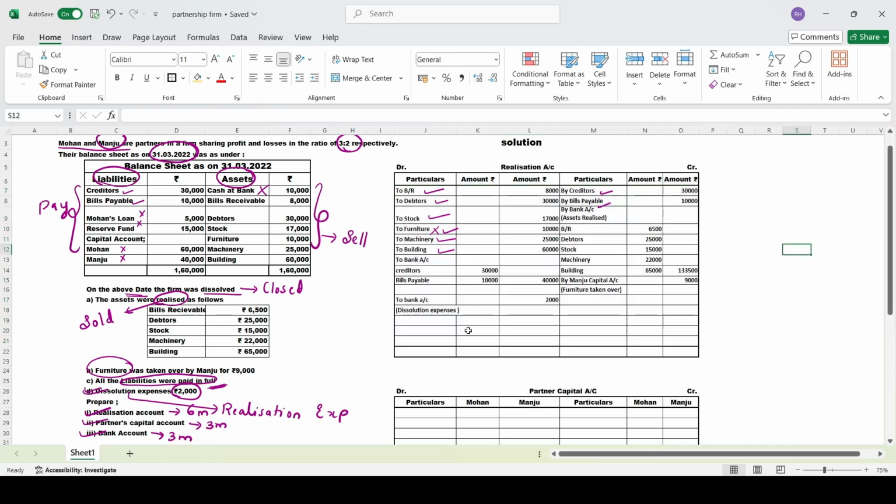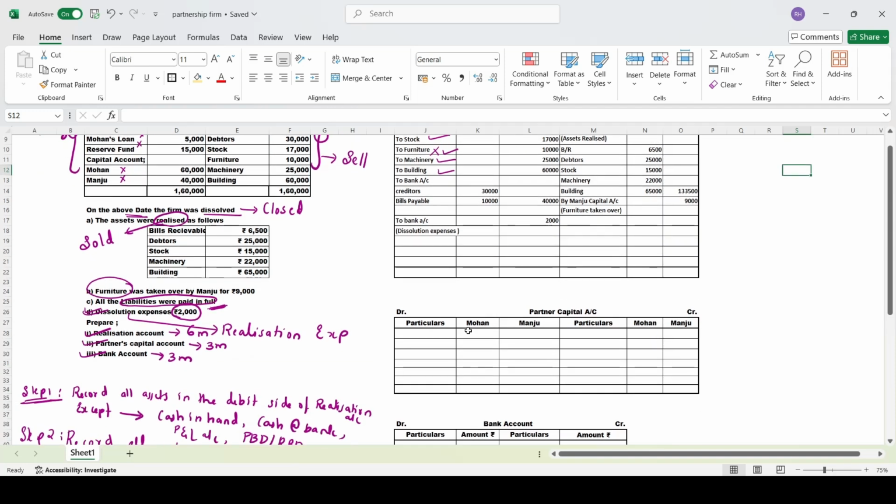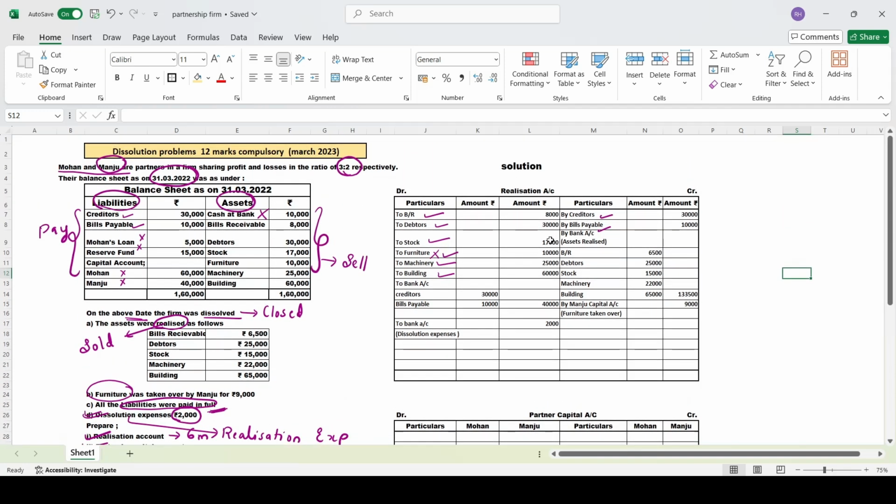Now, we have completed all the steps. After completing all the steps, the last thing you are supposed to do is to total the amount column. Just total the outer amount column. Keep it in your mind. That is this second amount column. You just total it and check which side it is more.